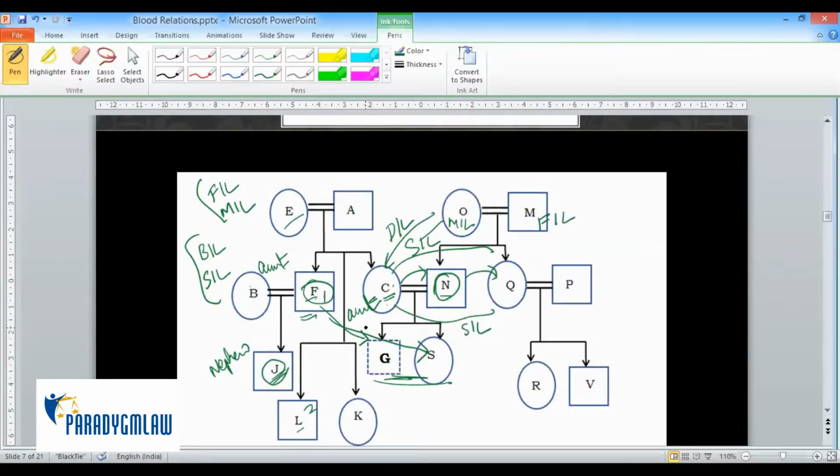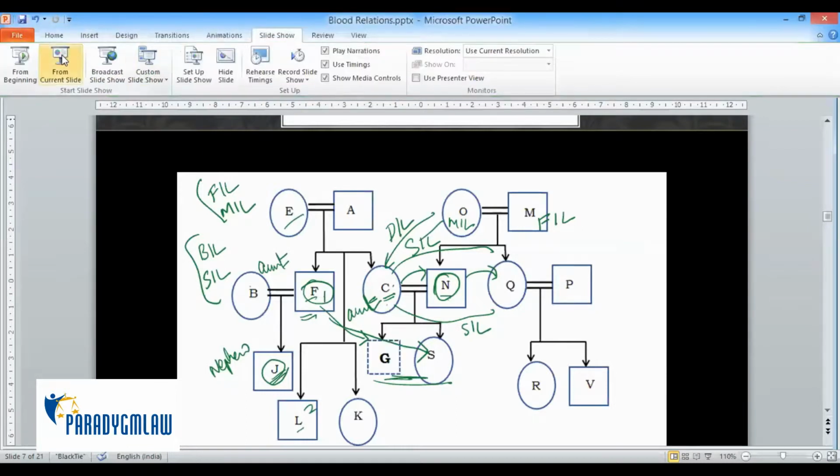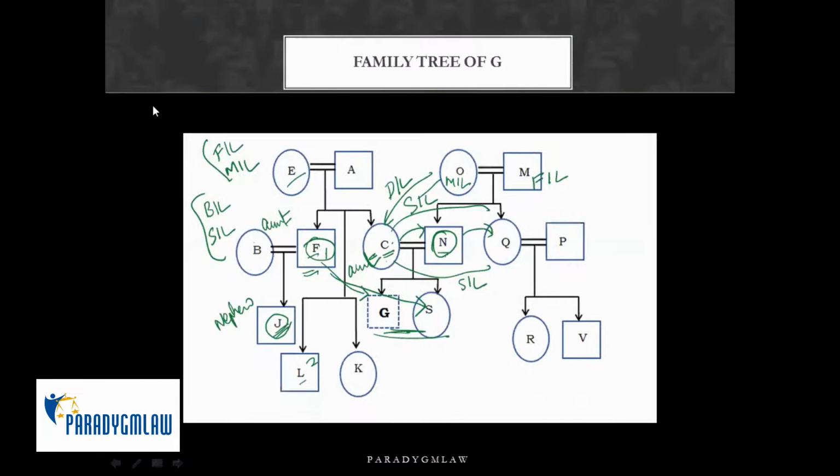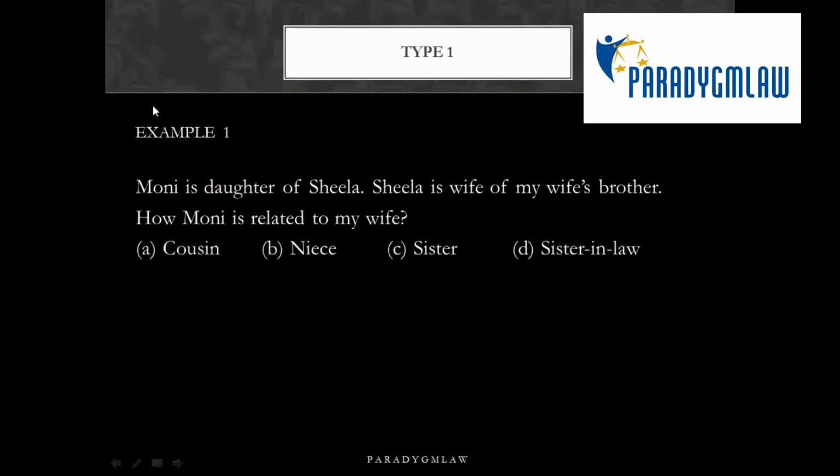Yes, ma'am. Okay. So let's look at an example. Typical exam problem. This is how it looks. Mooni is the daughter of Sheila.